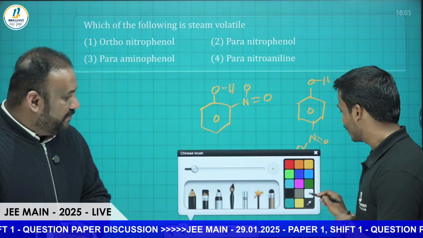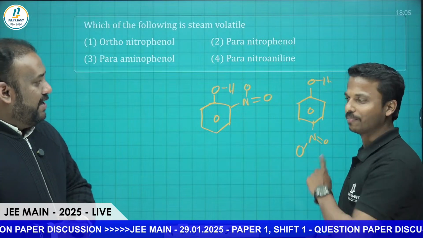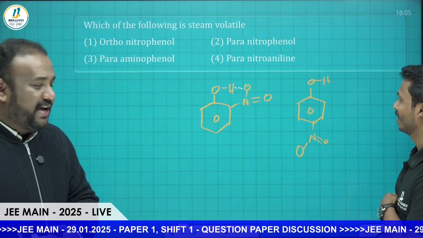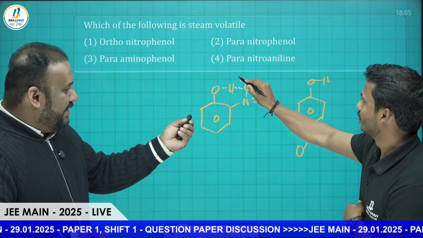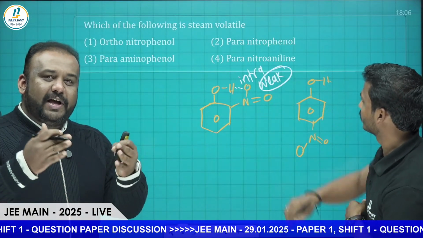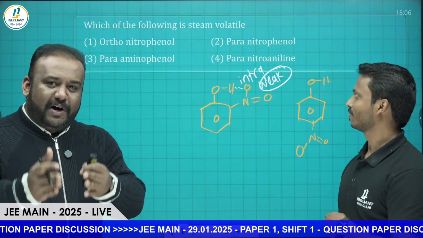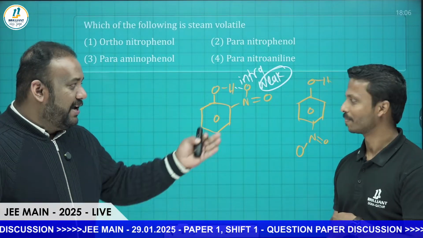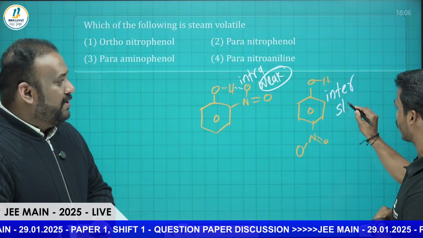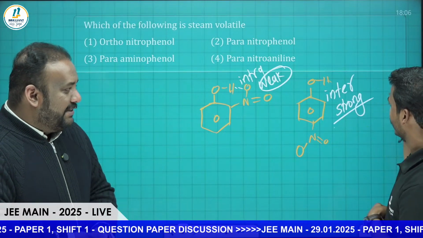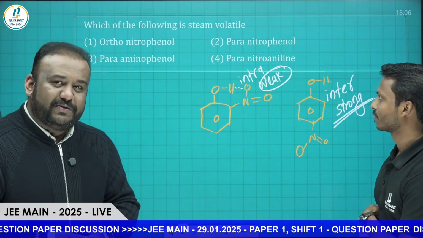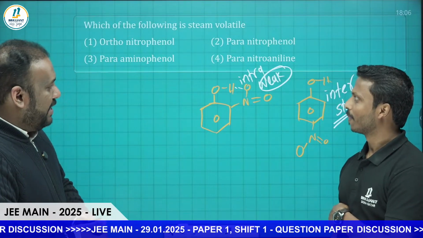Mostly we discuss these two examples in classes. In orthonitrophenol there is intramolecular hydrogen bonding, which is weaker, because the molecule is associated within itself, so there will not be much stronger attraction between one molecule and the neighboring molecule. But in paranitrophenol we have intermolecular hydrogen bonding, one of the strongest bonds. As a result, the boiling point of intermolecular bonded molecules will be higher than that of the intramolecular ones.